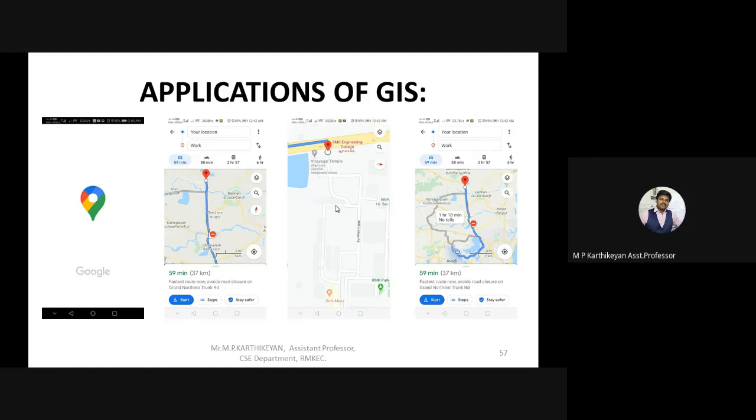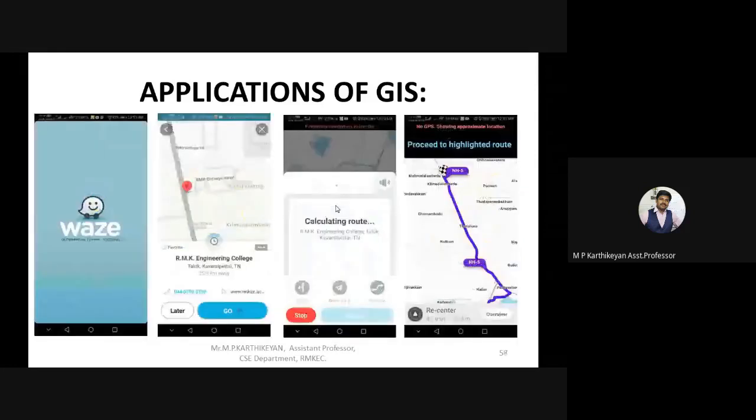Okay, there is a Baidu Chinese app. I have never heard about it. Thank you. Has anybody heard about the app Waze, W-A-Z-E? Yes, sir. Okay, good. Some of the applications of Google Maps are taken from this Waze app also.